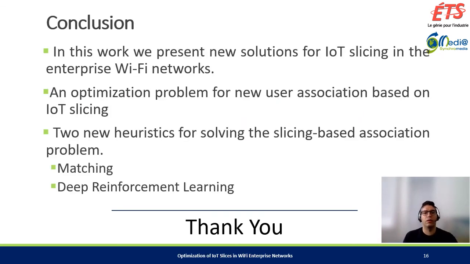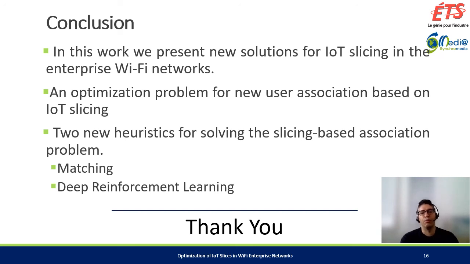So to conclude the presentation, we propose two new heuristics for provisioning the resources of IoT slices in an enterprise Wi-Fi network, considering different requirements of IoT applications like throughput, delay or packet error rate. Then we formulate the optimization problem for this, and we present a matching-based heuristic that can find the optimal solution in near real time.